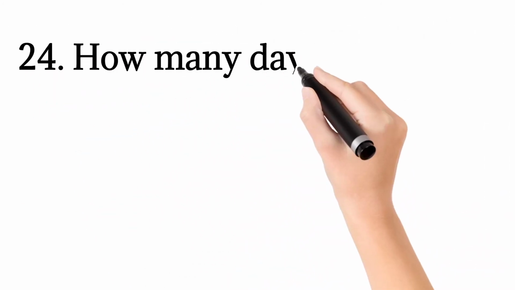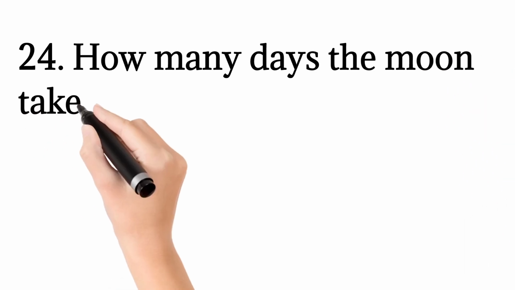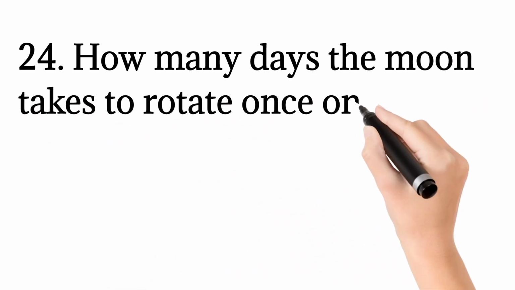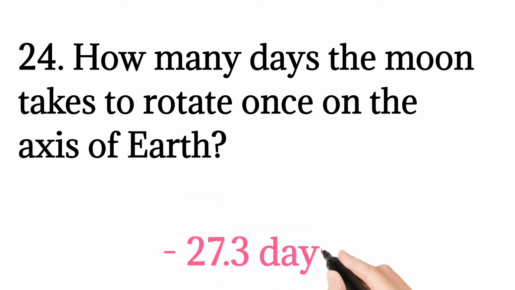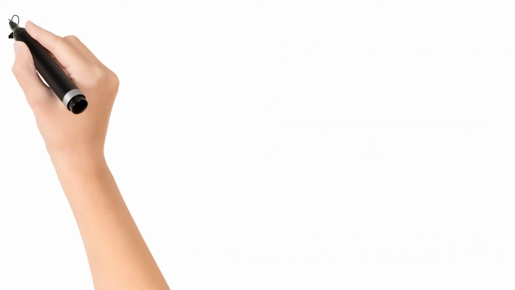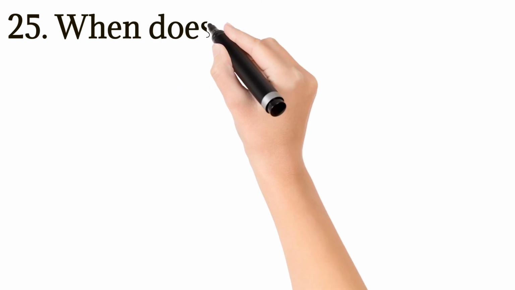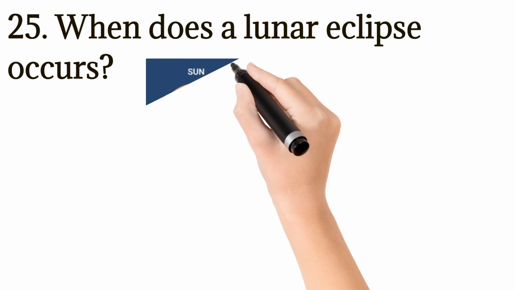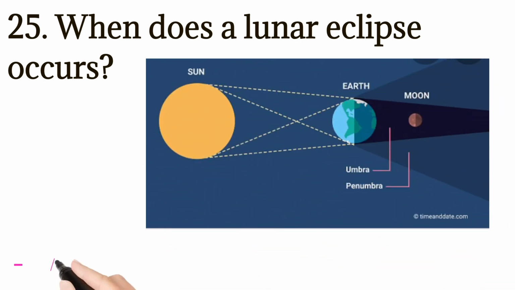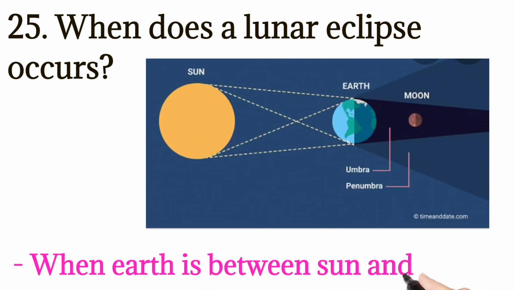The 24th question is, how many days does the Moon take to rotate once on its axis around the Earth? It takes 27.3 days. The 25th question, which is the last, is here. When does a lunar eclipse occur? The lunar eclipse occurs when the Earth is between the Sun and the Moon. You can see the picture of a lunar eclipse.